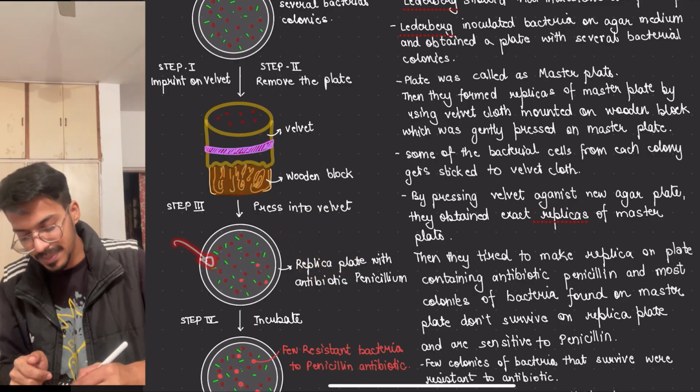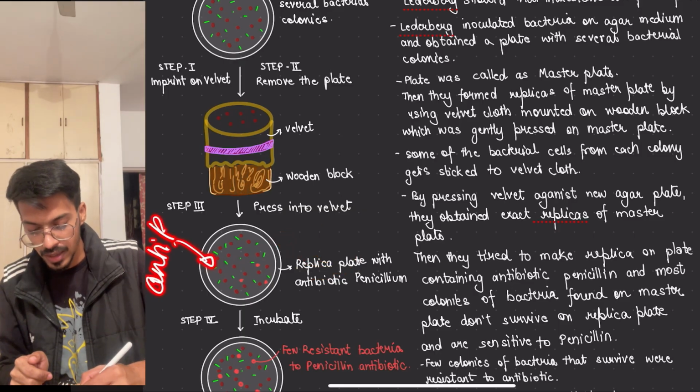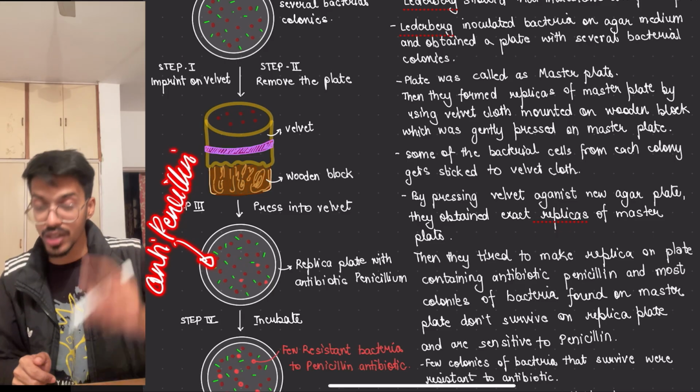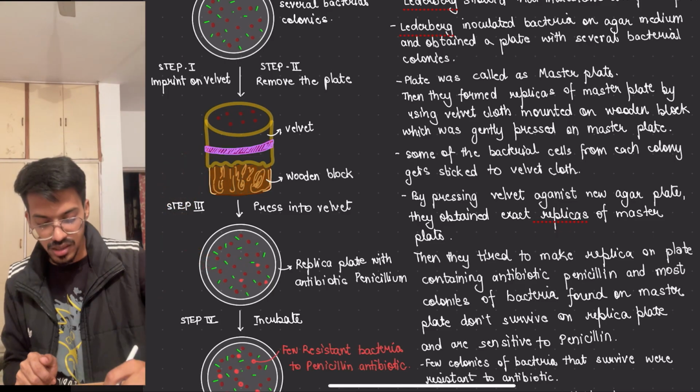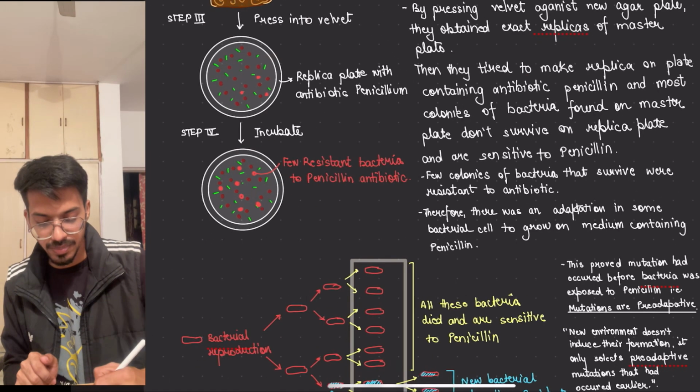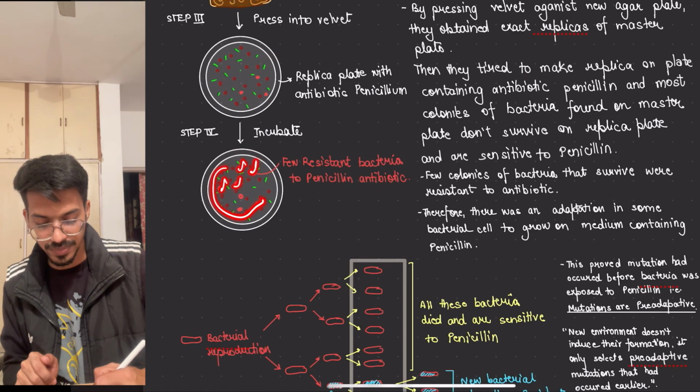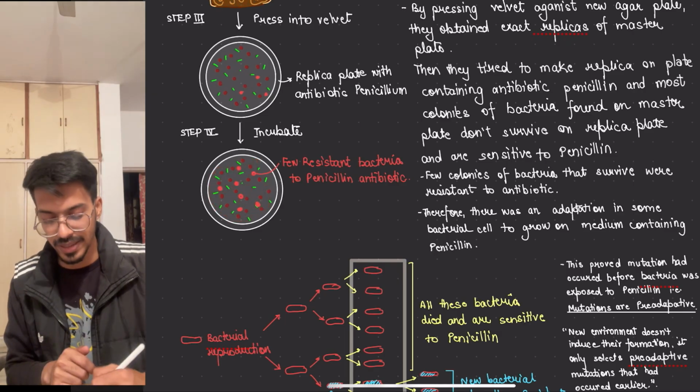Now I add an antibiotic, for example penicillin. Penicillin is an antibiotic, which means it will kill the bacteria. It killed a lot of bacteria, but certain bacteria still survived. The rest of the bacteria were killed.